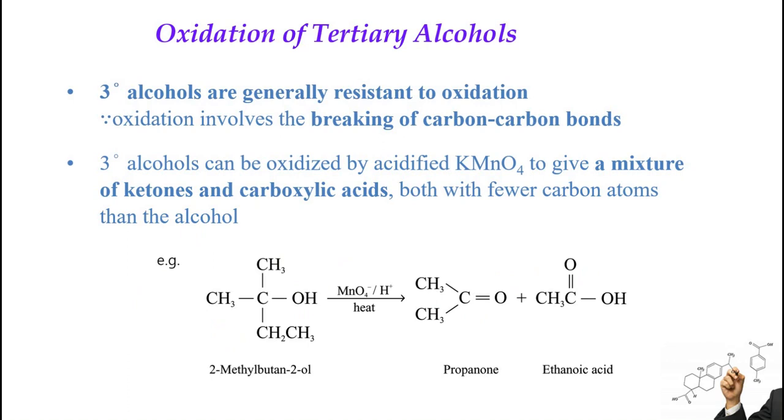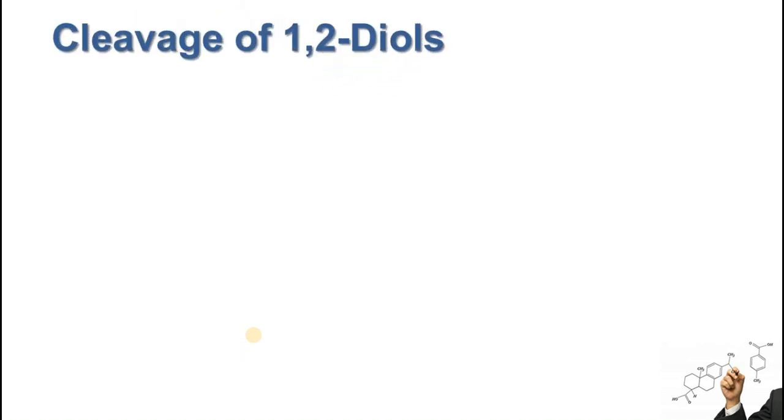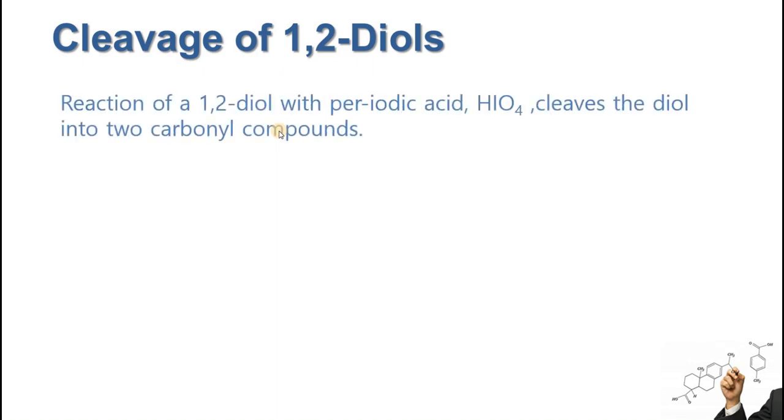The last reaction related to alcohols is oxidation, or cleavage, of 1,2-diols. 1,2-diols are those alcohols which have two hydroxyl groups at positions 1 and 2, and this reaction is specific for 1,2-diols only. They will react with periodic acid, HIO4, and the diol will be cleaved into two carbonyl compounds.